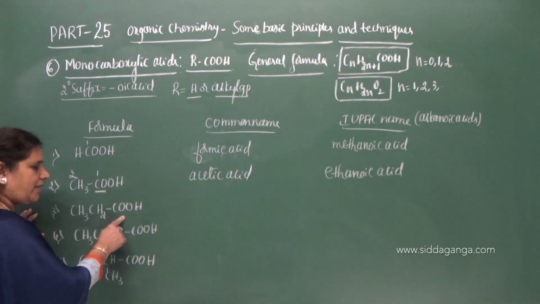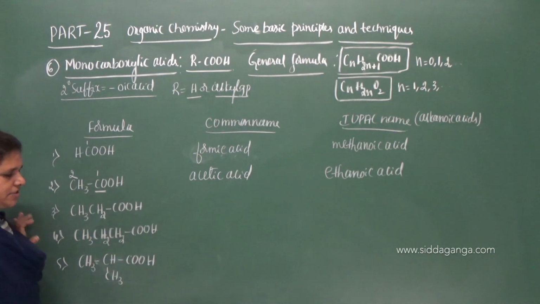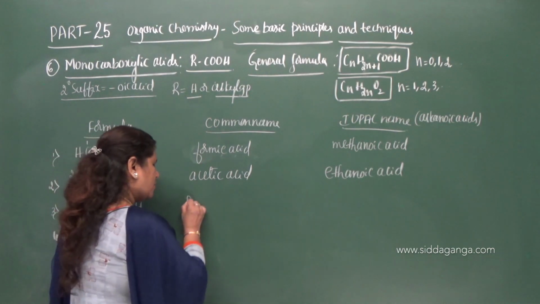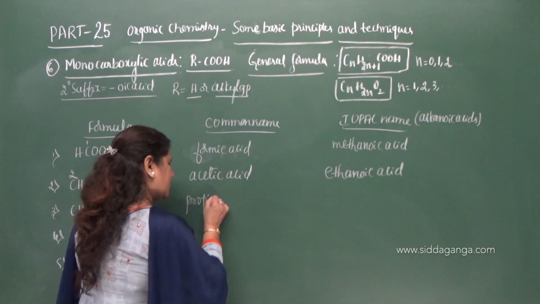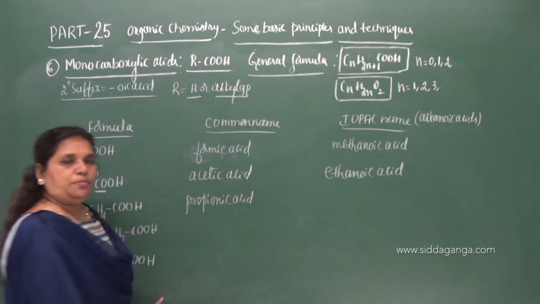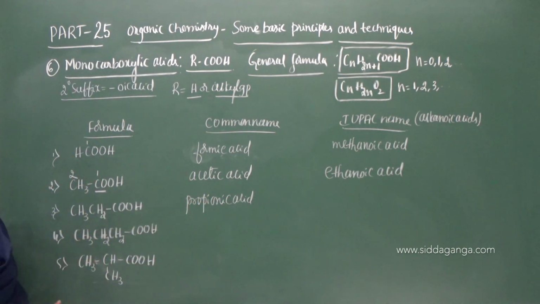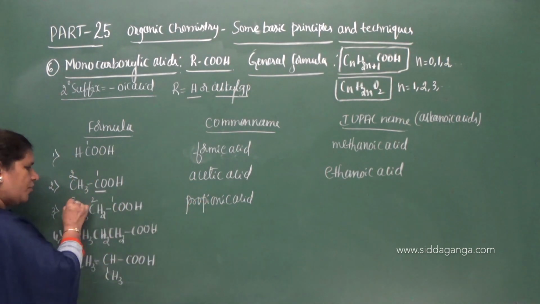Now an ethyl group is attached here, and there are 3 carbon atoms. The common name is propionic acid. So what is the IUPAC name? 1, 2, 3.